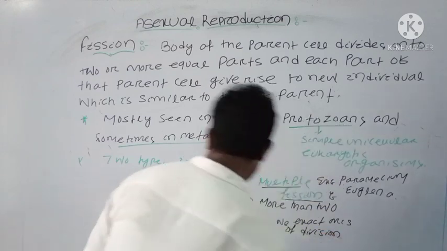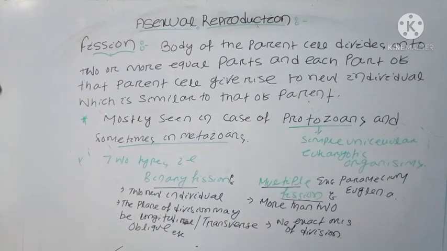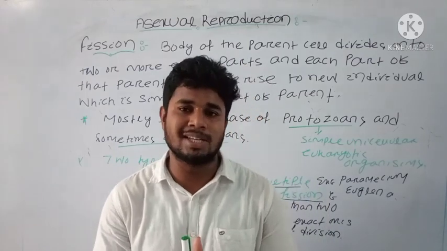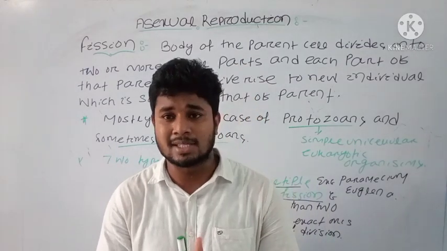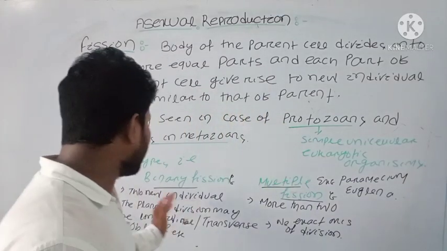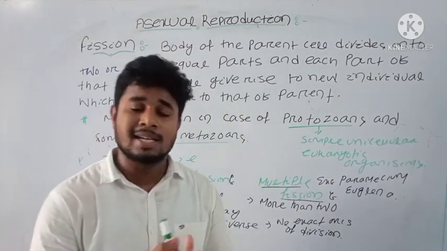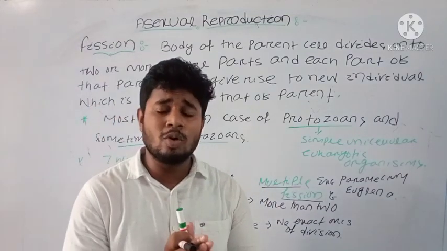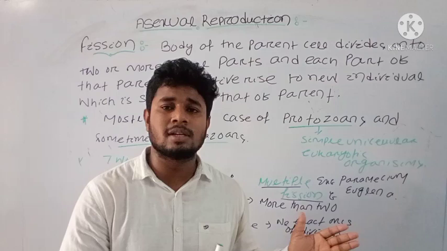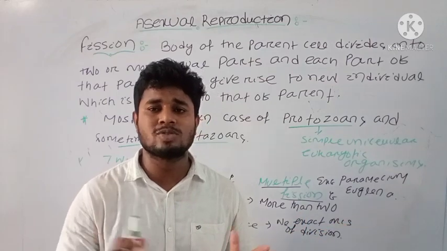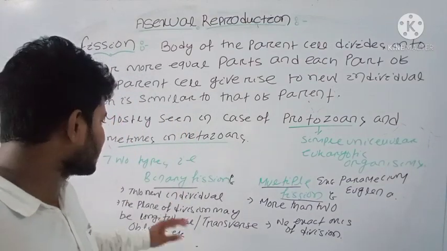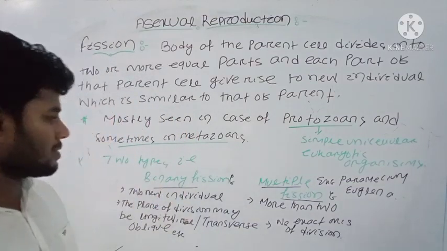And here another important difference is that in the binary fission process, you know that in the first year, that is your cytokinesis and karyokinesis. In the binary fission, the karyokinesis is simultaneously followed by the cytokinesis process. But in case of multiple fission, there is no simultaneous process. Here, there is division of only the nucleus, and no cytokinesis process is involved. Okay. Note these points, and we will discuss binary fission in detail.